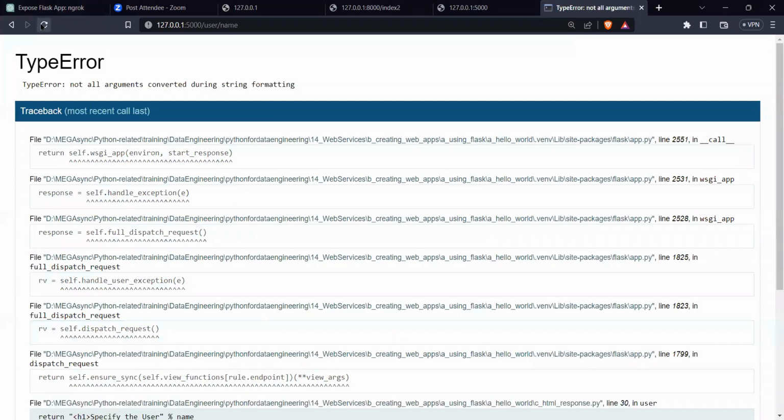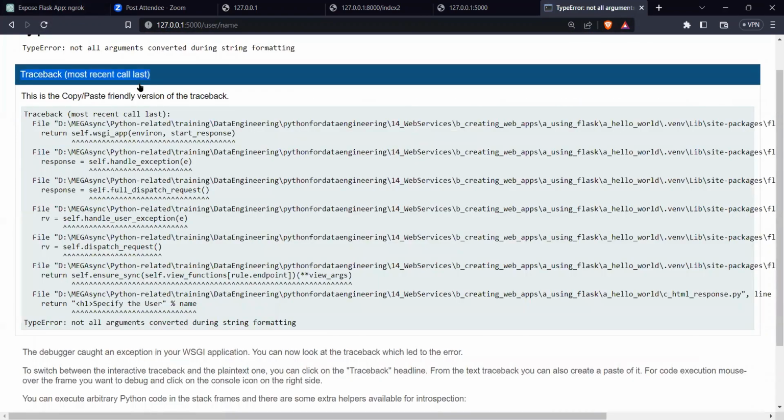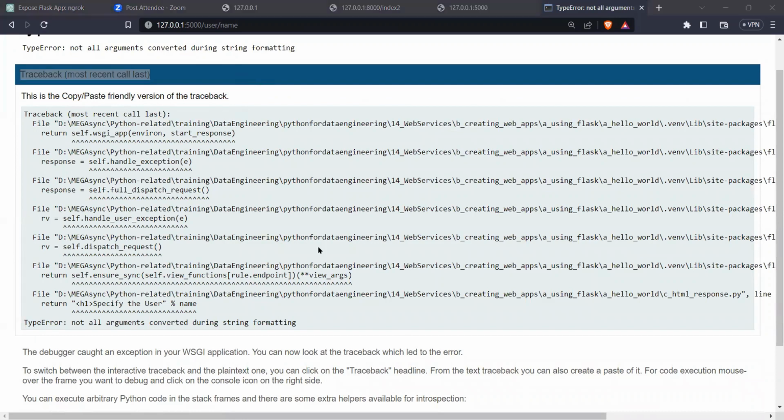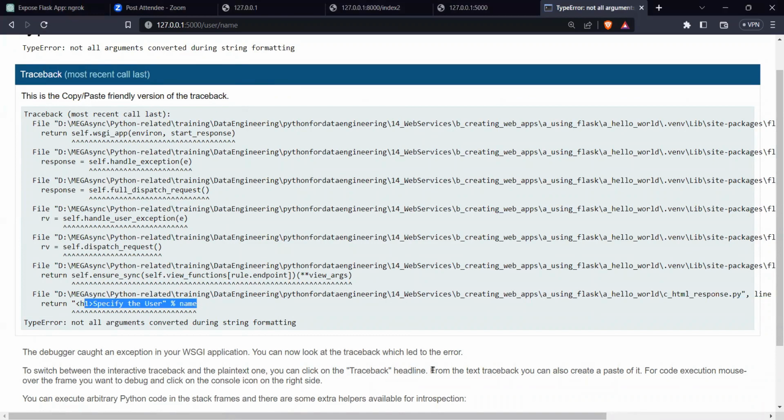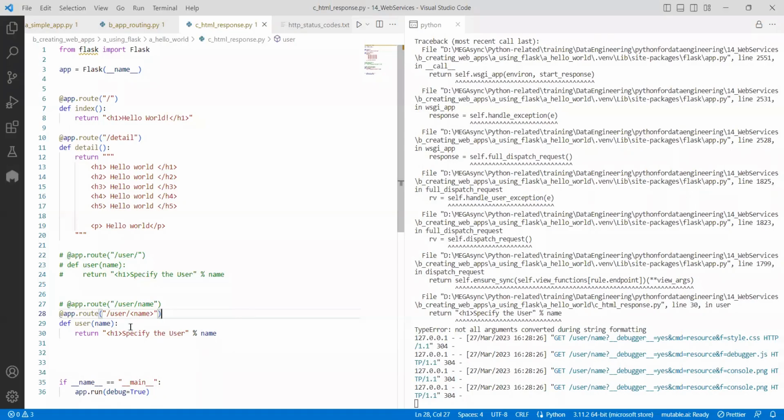The moment I reload, if I say a name again, it says not all arguments converted during string formatting. It is saying that I cannot do it. I got some error again. It is somewhere here the problem is. You see now, you will understand. You are taking the name and you are doing a string formatting.